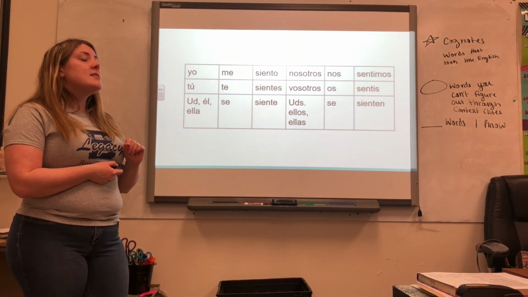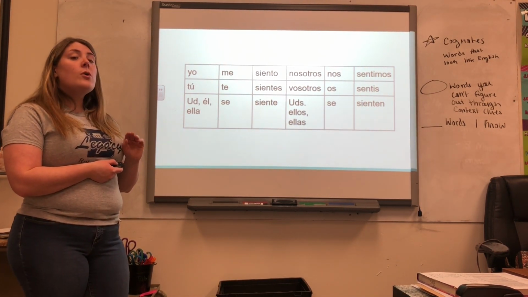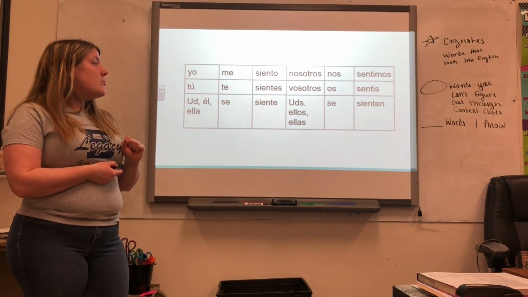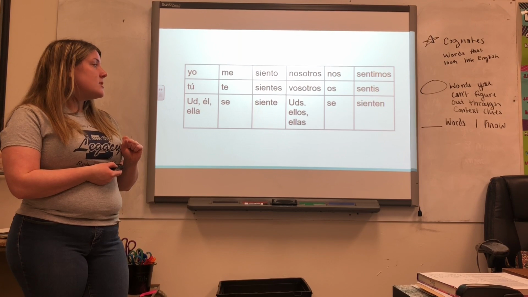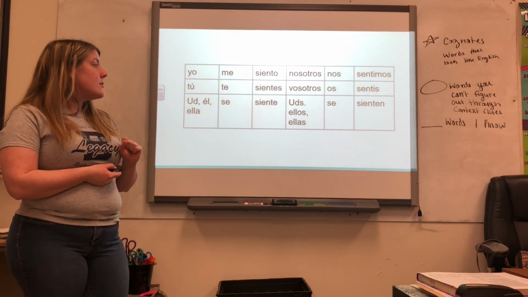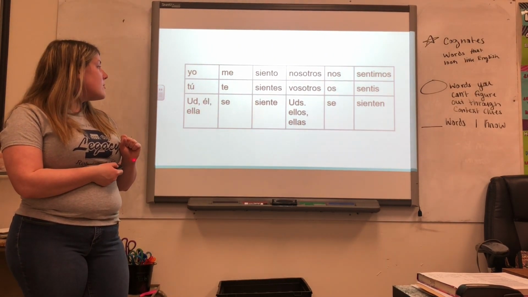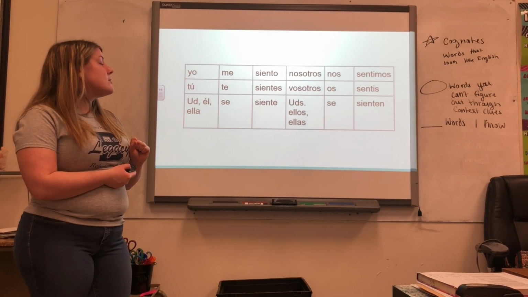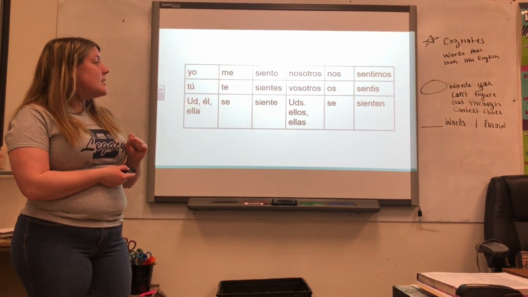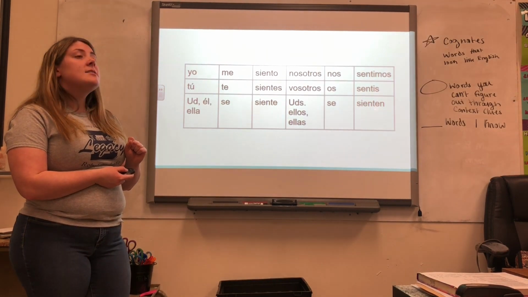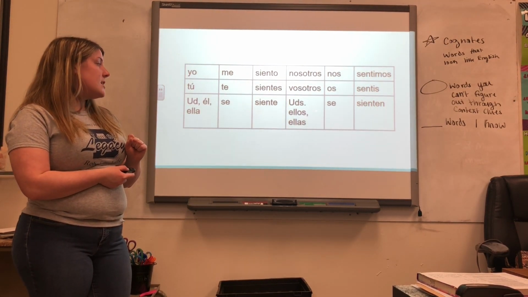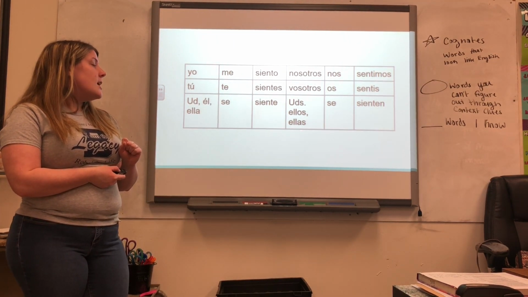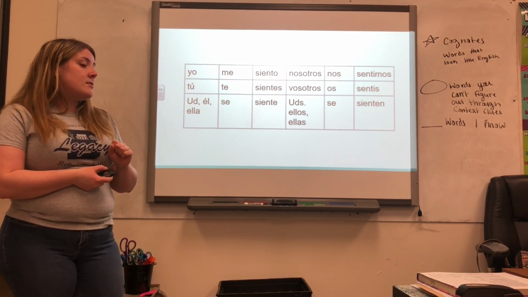Remember, ustedes is you all, formal or informal, in every country except for Spain. So my pronoun, or my subject, ustedes, my pronoun is se. It's the same pronoun as my one over here. They get the same pronoun. So ustedes se sienten. It gets the stem change. Ustedes se sienten. Ellos se sienten. Ellas se sienten.